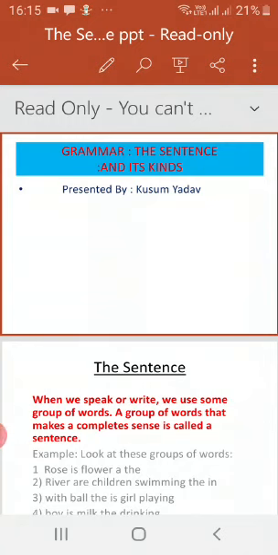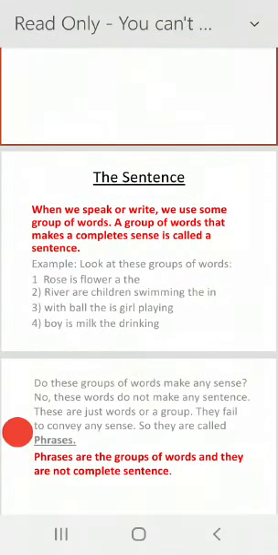I am going to cover an important topic, that is the sentence and its kinds. Students, in grammar, a sentence is a basic grammatical unit. It contains a group of words that expresses a complete thought or an idea. So let's start the topic, the sentence.